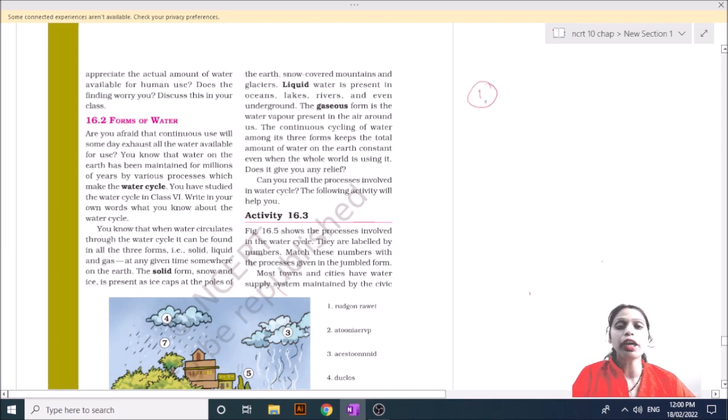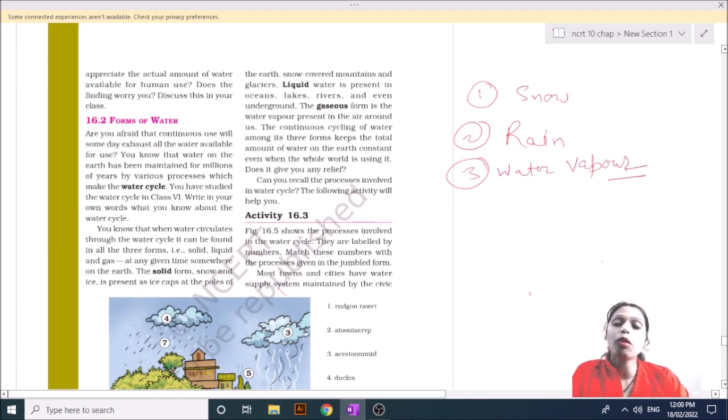Then there are three forms of water: first is snow, second is rain, and third is water vapor.